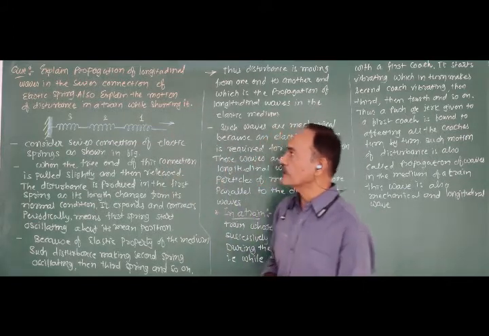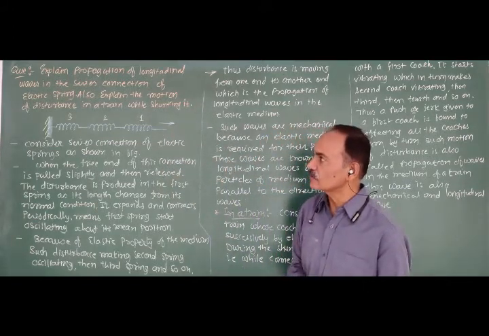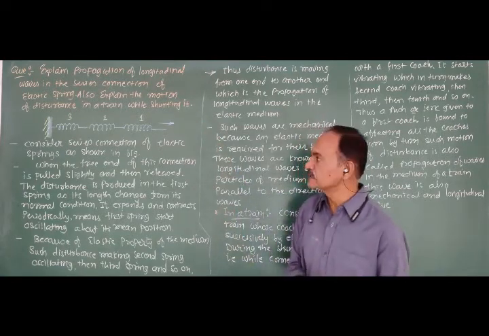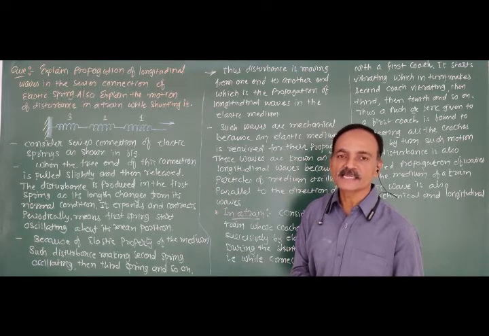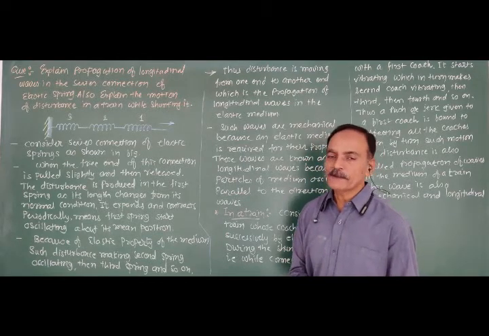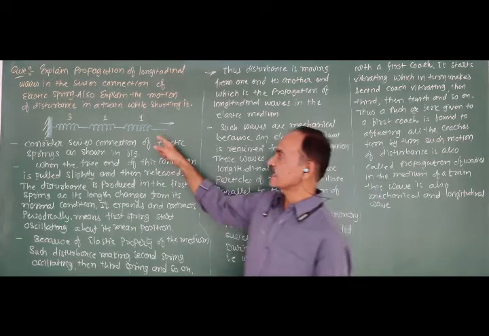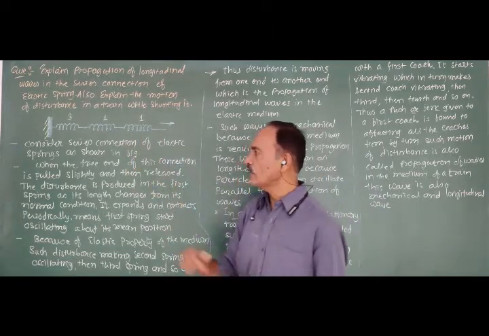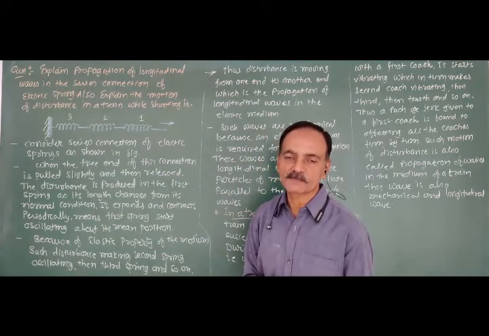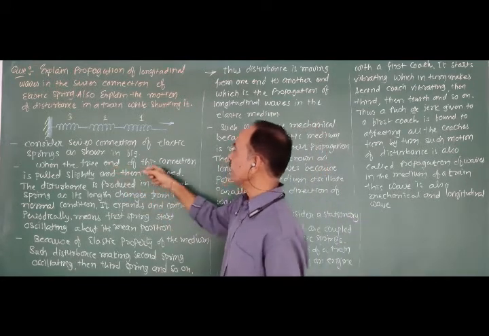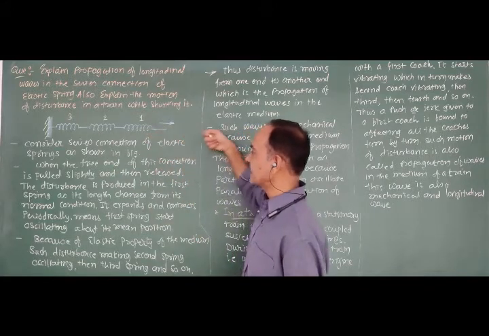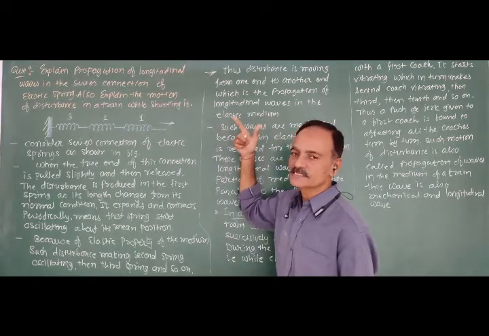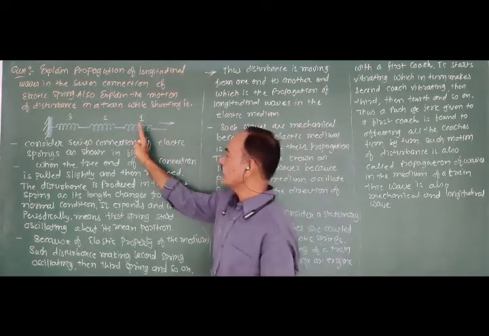So we are going to explain the propagation of longitudinal waves in a series connection of elastic springs, and also explain the motion of disturbance in a train while shunting it. For that purpose, here consider the series connection of three elastic springs as shown in the figure. When the free end of this connection is slightly pushed and then released, what happens?